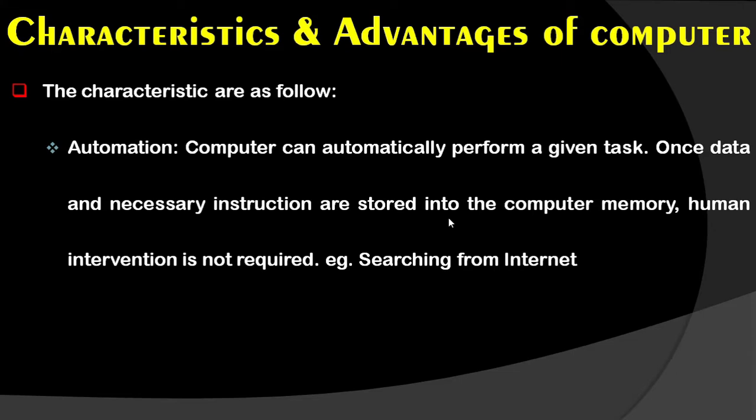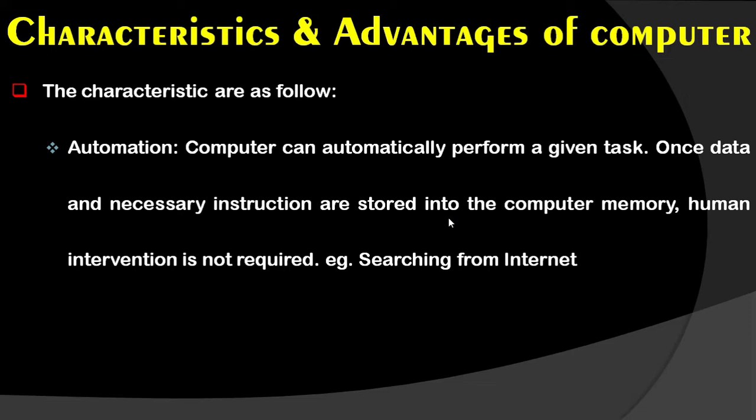Automation means that the computer is able to work automatically. Simply, we have to give the computer instructions one time, and further it will be done by the computer itself. Every time we do not have to interfere in the work of the computer. Only one time instruction, one time process we need to do, and all the things will be managed and controlled by the computer itself. So here it is written that a computer can automatically perform a given task.